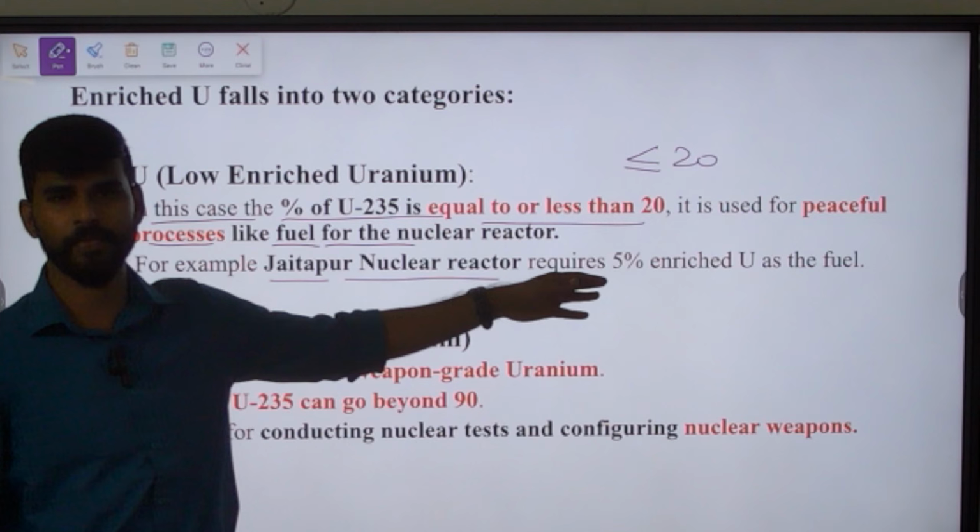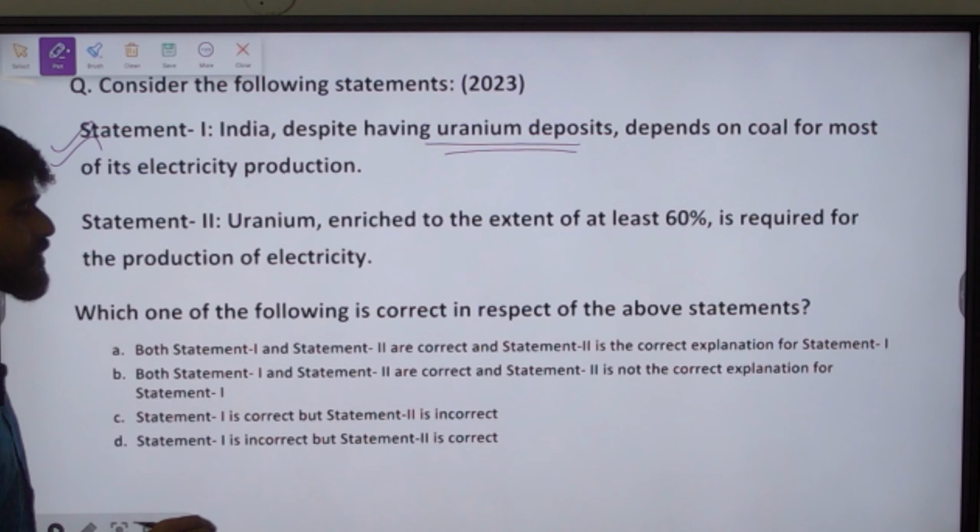Statement 2: Uranium enriched to the extent of at least, this word is very important here, at least 60% is required for the production of electricity. Just in the previous slide we saw less than or equal to 20% is also enough for production of electricity. That is for peaceful purposes. Electricity production is a peaceful purpose of using nuclear fuels, right? So less than or equal to 20% is enough for producing electricity. At least 60% is required is what they are saying, so this is a wrong statement. So the answer would be statement 1 is correct and statement 2 is incorrect. This was this year's 2023 prelims question.